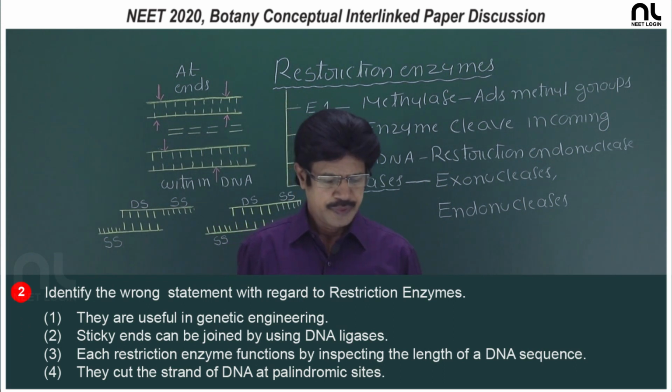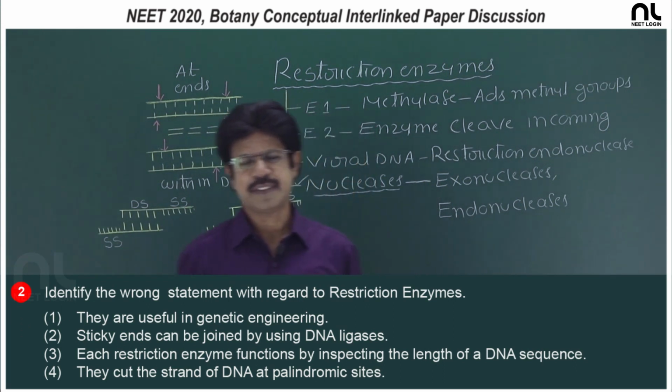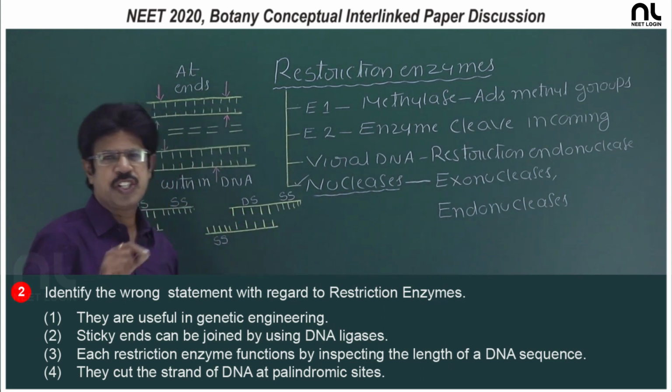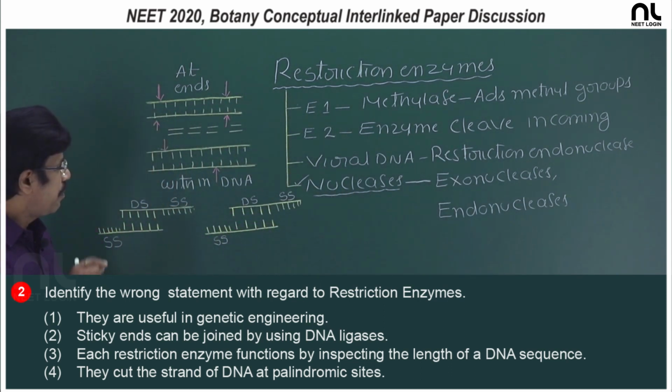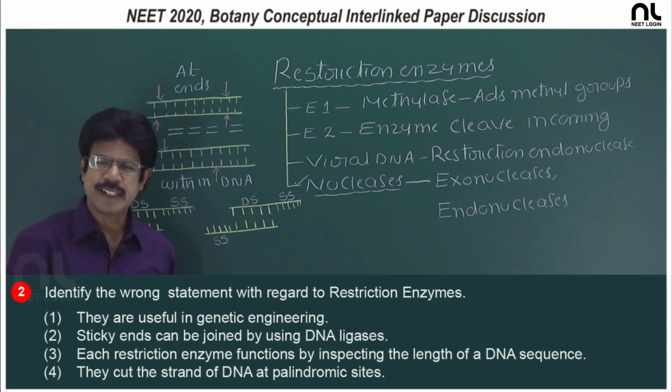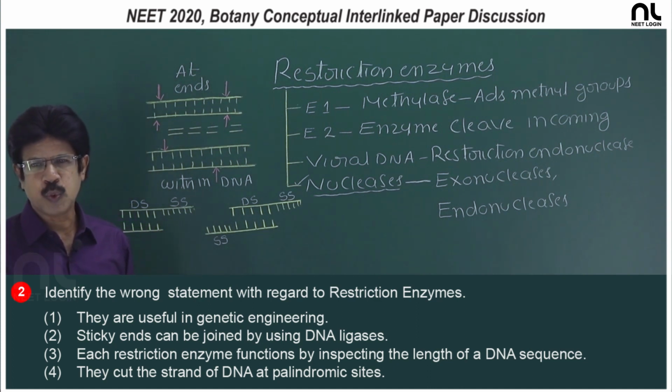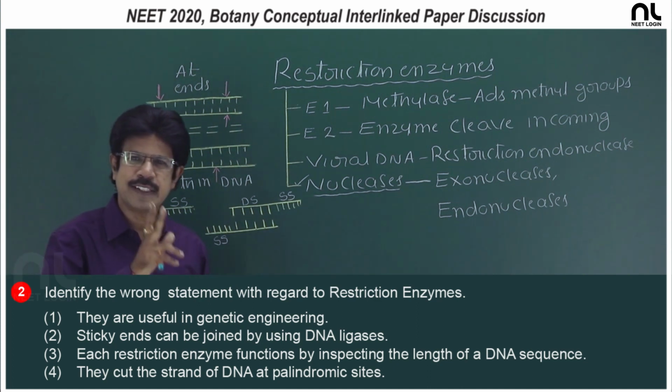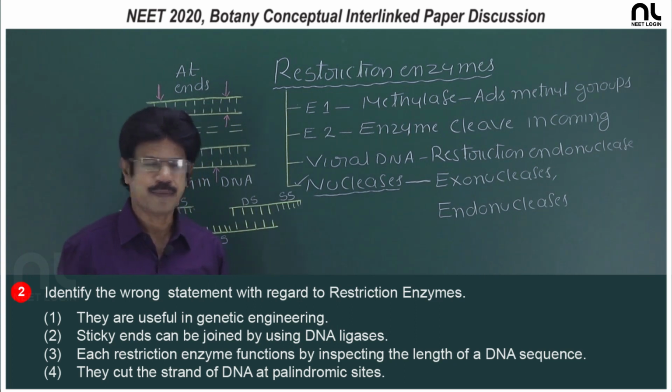Question number 2: identify the wrong statement with regard to restriction enzymes. The restriction enzyme acquired its name because it restricts the growth of viruses inside the bacterial cell. There is a restriction modification enzyme system, two enzymes responsible for restricting the viruses inside the bacterial cell.